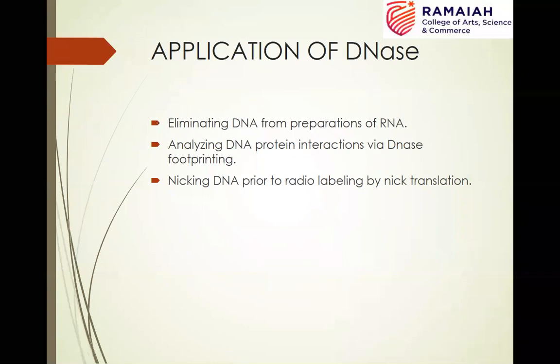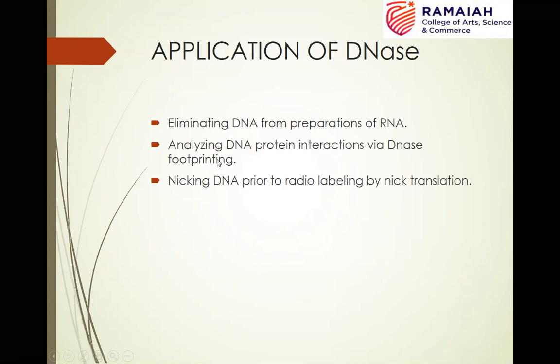Coming to the usage of this DNase, it is used to eliminate the DNA present in RNA preparations. When you want the RNA in pure form, there could be the possibility of contamination of DNA. In order to remove that DNA contamination, we can use this DNase. Also, you all know DNase enzyme was used while identifying the protein binding sites on DNA.